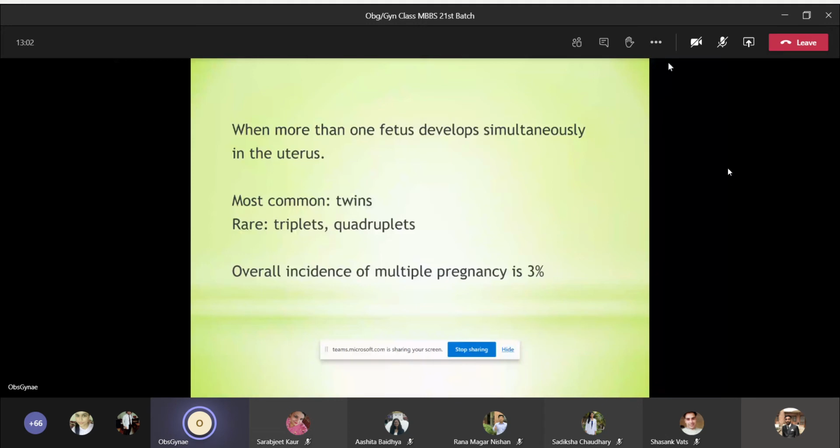So when more than one fetus develops simultaneously in the uterus, that is called multiple pregnancy, okay? The most common type is twin, and rare types are triplet, quadruplet, okay? The overall incidence of multiple pregnancy is 3%. And the most common type of multiple pregnancy is twin pregnancy.